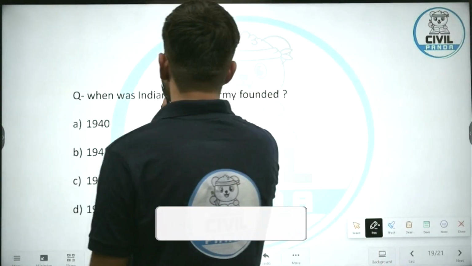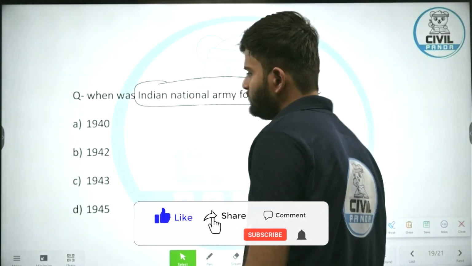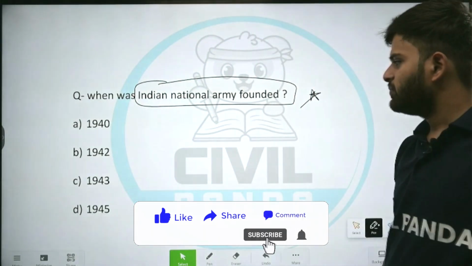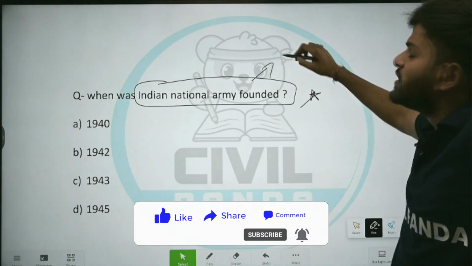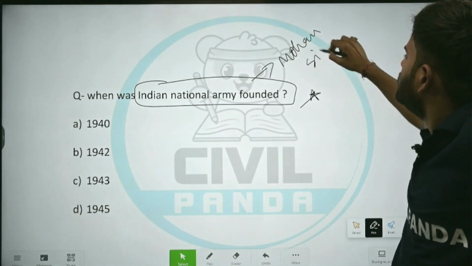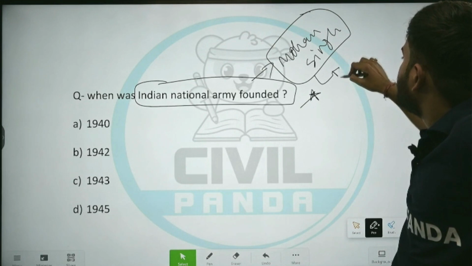When was Indian National Army founded? As you know, the idea of Indian National Army, let me tell you something by the time you look at the options. The idea of Indian National Army was first conceived by Mohan Singh. He was a soldier trapped by the Japanese.